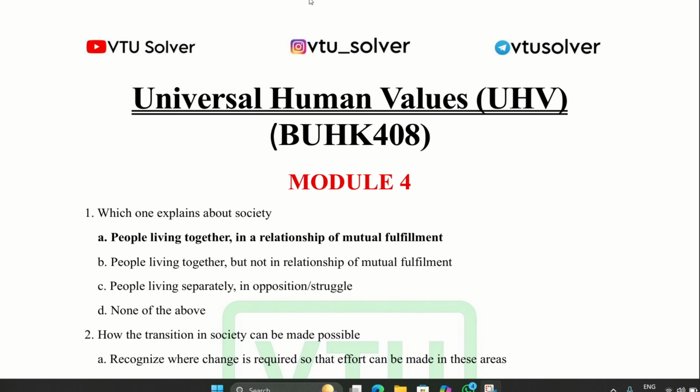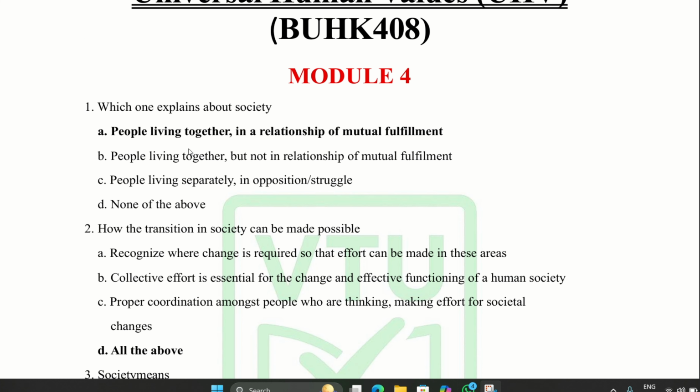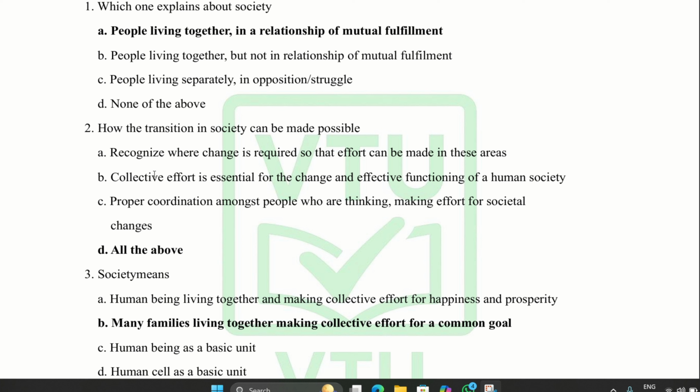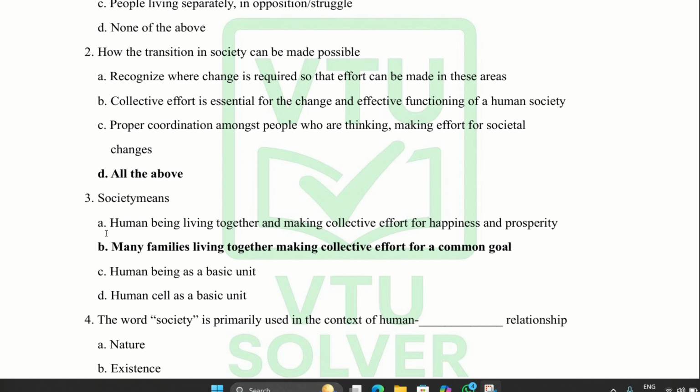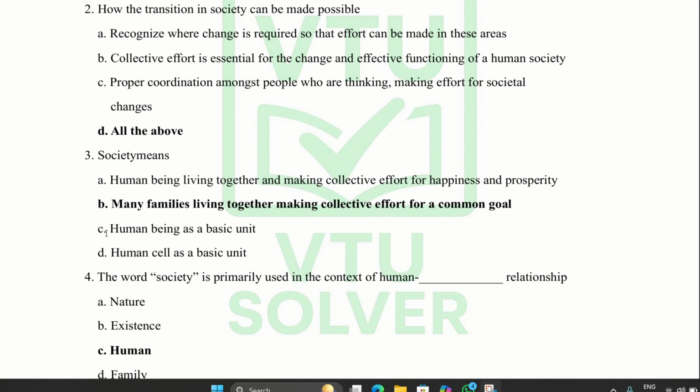Today we are discussing Module 4 UHV important questions. The first question, which one explains about society? People living together in a relationship of mutual fulfillment. The second question, how can the relationship in society be made possible? All of the above. Third question, society means many families living together making collective effort for a common goal.